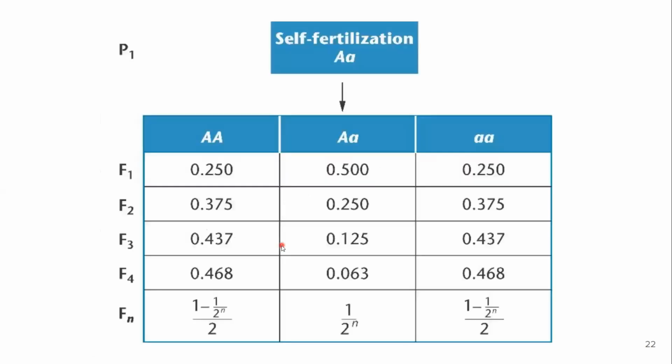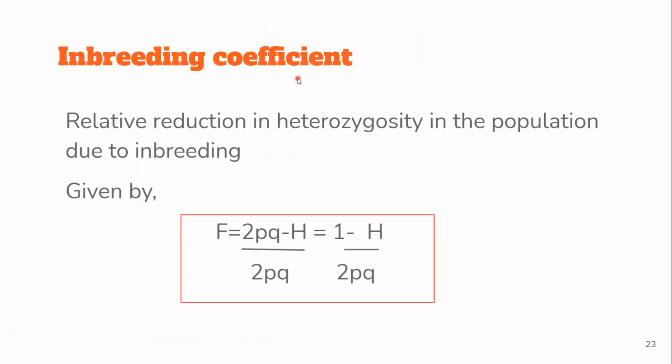Now let us understand how there is a reduction in the heterozygote frequency. Say we have this heterozygote Aa, which is self-fertilized. In the F1, we'll have this percentage, according to Mendelian genetics. However, with further selfing in F2, F3, F4, you will see that the frequency of the heterozygote keeps decreasing. So whenever there is similar mating inside the family, there is a reduction in the number of heterozygotes, and that can be measured by the inbreeding coefficient, capital F.